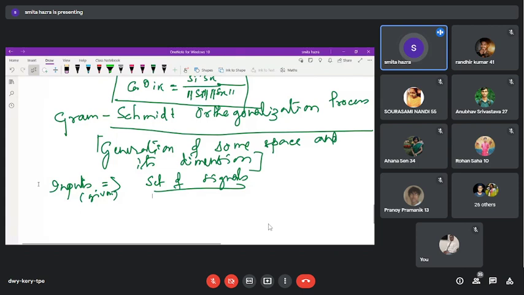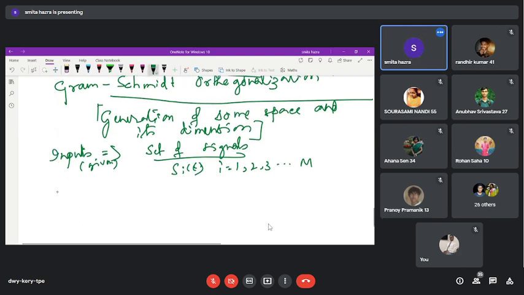Okay. So as per the input, the set of signals, let us declare as Si(t), and as per our notation we are following till now, i is equal to 1, 2, 3 up to M. To initiate the things, follow carefully.